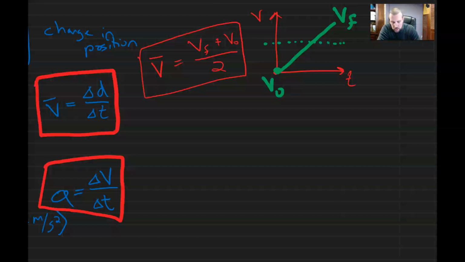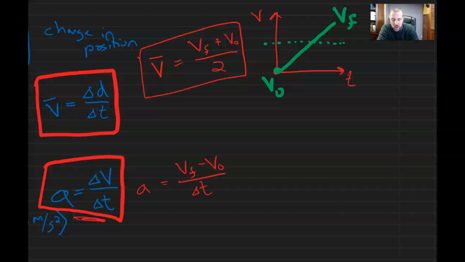Now, this equation, which we had as the definition of acceleration down here, we can rearrange this because this is really final velocity minus initial velocity over the change in time equal to acceleration.